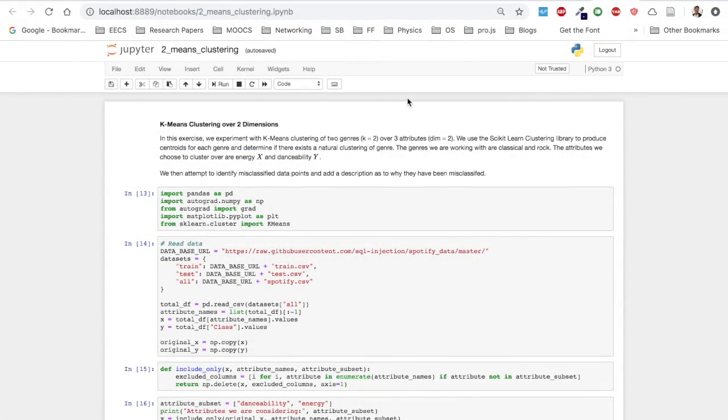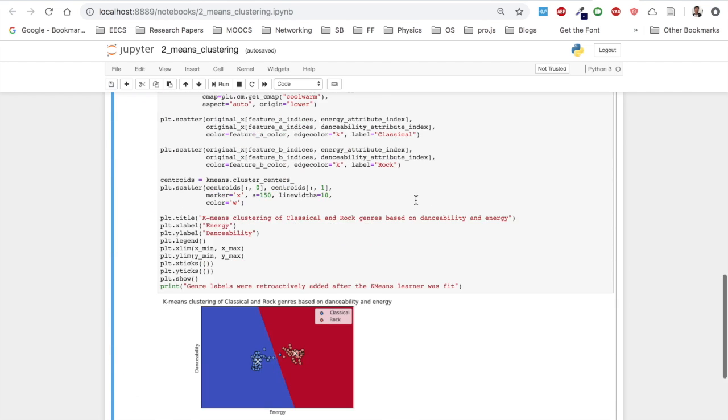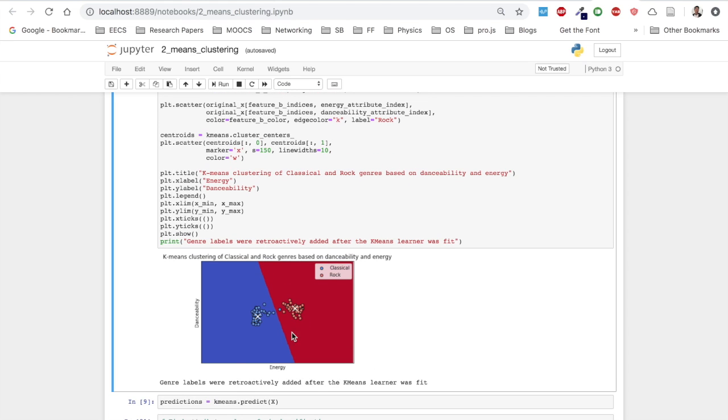We next wanted to experiment with unsupervised learning methods, specifically k-means clustering at the 2 and 3-dimensional levels. Using k-means clustering, we were able to construct 2 distinct clusters of classical and rock genre songs based on the features energy and danceability. By constructing a mesh grid and predicting each point within our grid using our learner, we can observe that there exists only one misclassification of a classical music song. The reason for this misclassification of this data point is the unusually high energy value of the point, forcing it to deviate away from its intended centroid.